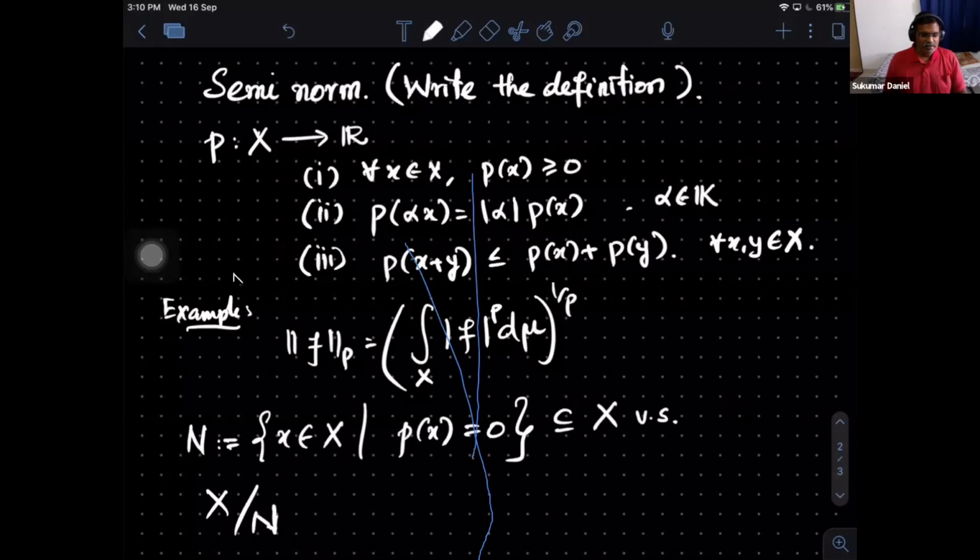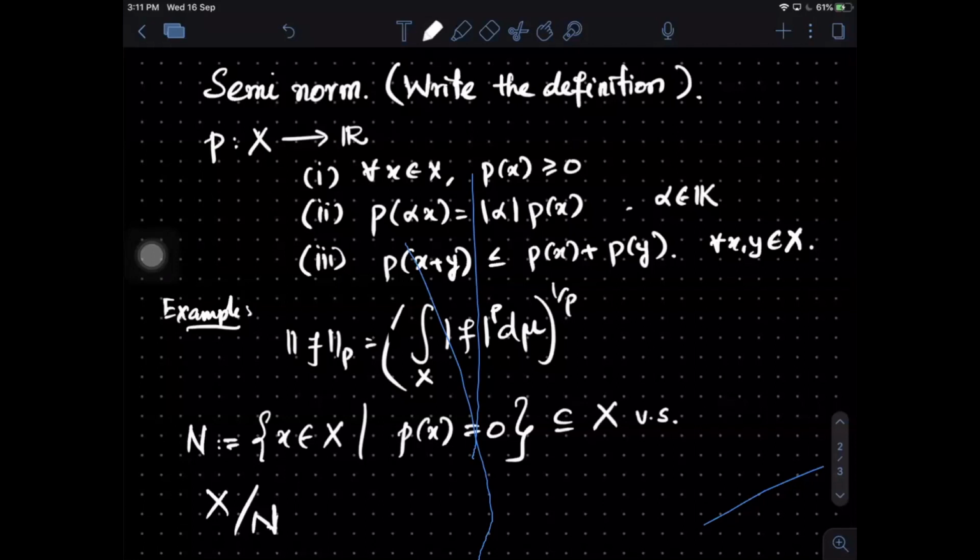Somebody is writing on the screen. Okay, Deepanjana, in the case of a ring, when can you take the quotient? It should be an ideal. Yeah. So this is a standard thing. You look at a number of places. Somebody is writing on the screen. You can clear it up.